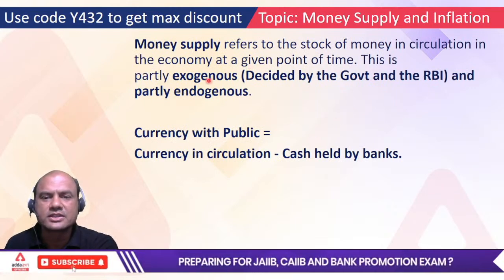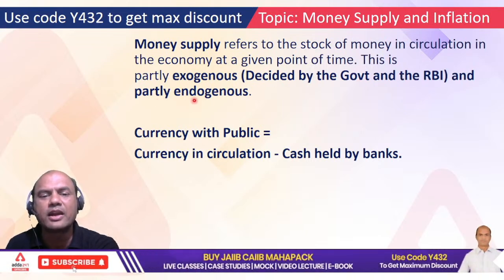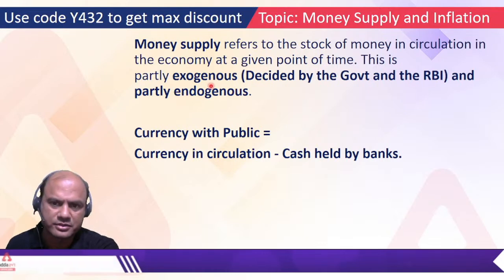This is exogenous. Exogenous means decided by the government and the RBI, and partly endogenous. Partly endogenous means decided by the common public also.